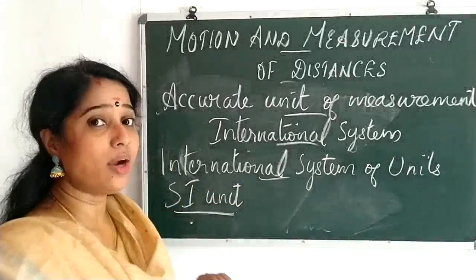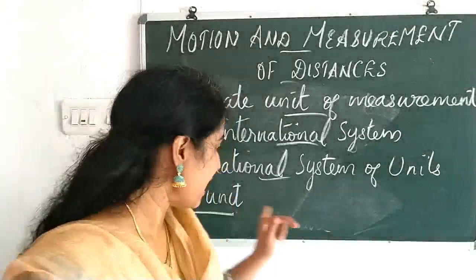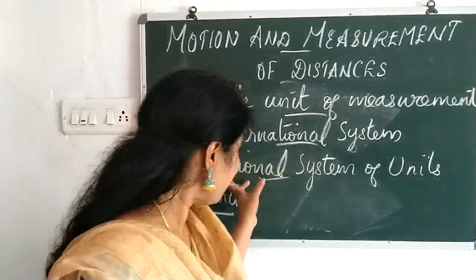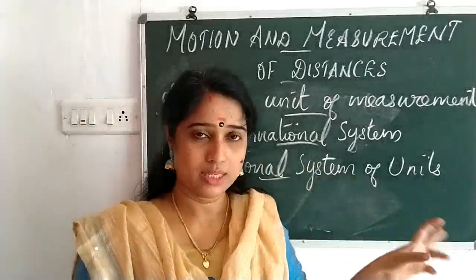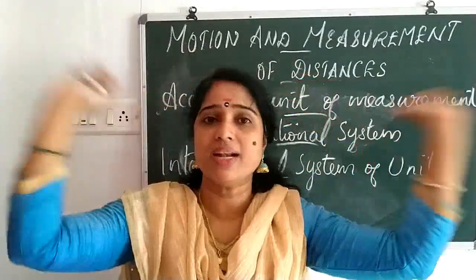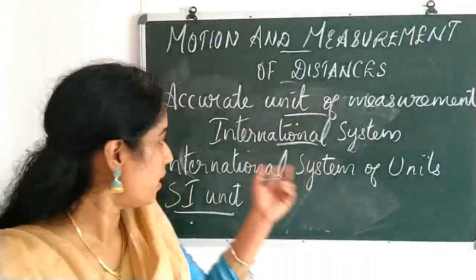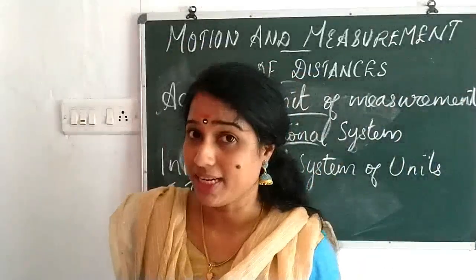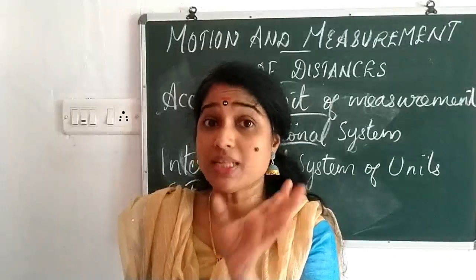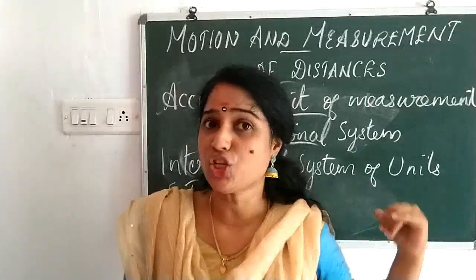They can be called SI unit, and this is a short form. Don't think SI unit is a short form of this. This is not; the name for that is International System of Units. For example, time is second. Wherever we go, that second is widely accepted. So those units together are known as the International System of Units. But the particular unit has a name, that's an SI unit.